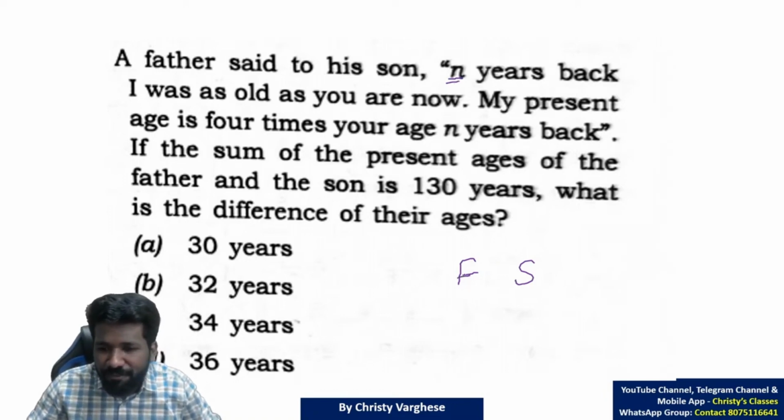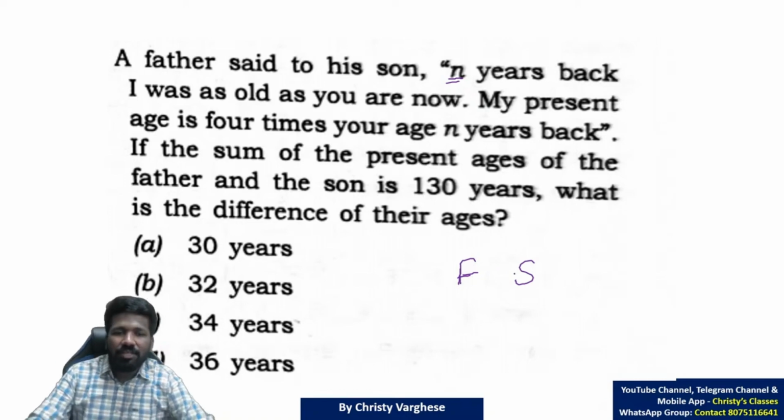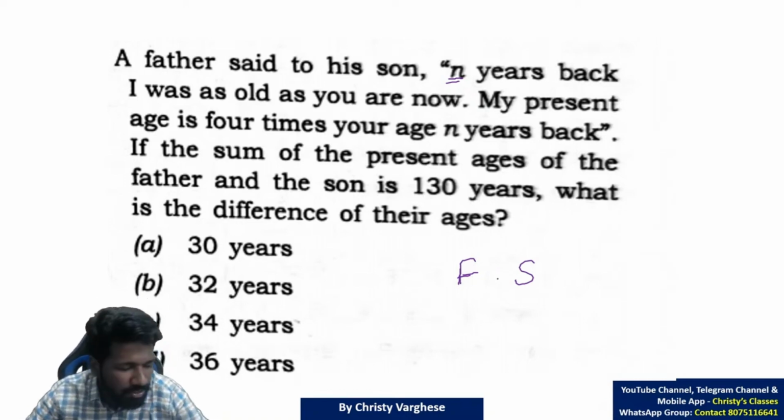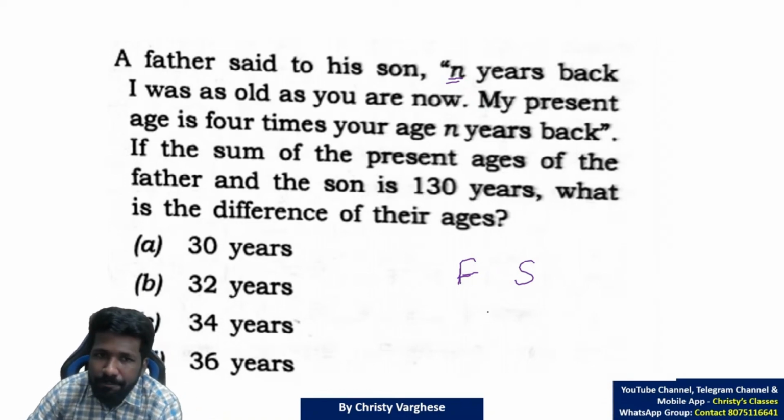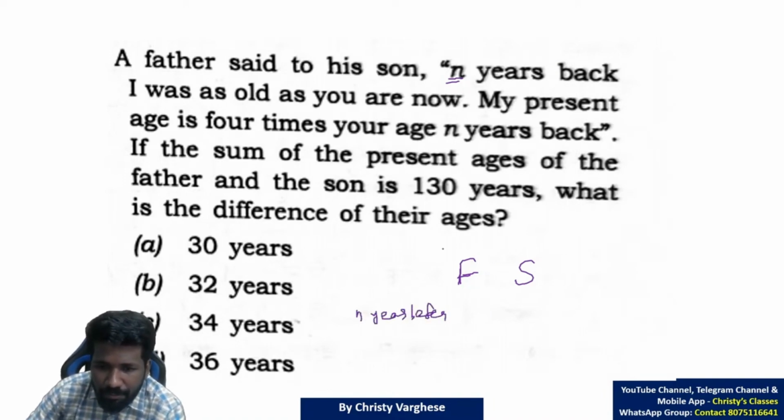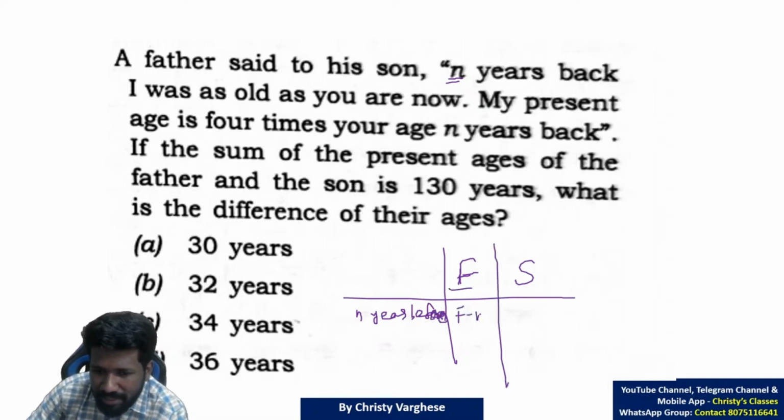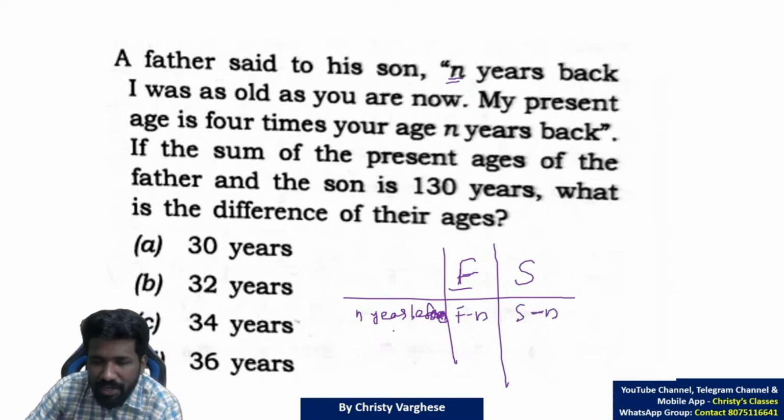So let F be the age of father and S be the age of son. Father is saying N years back. N years back means N years before. Both were N years less old. So if F and S are the ages, F minus N and S minus N will be the ages at that time, N years before.